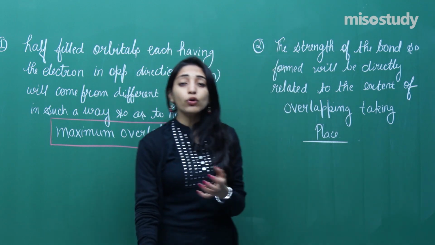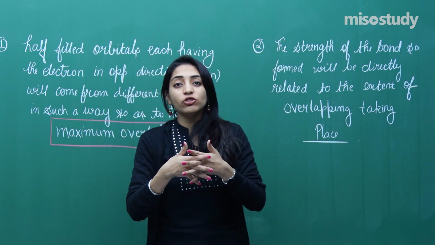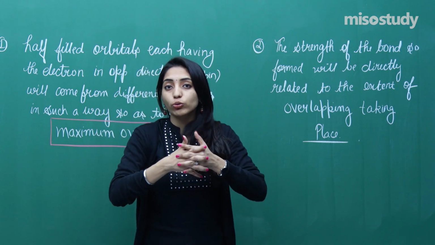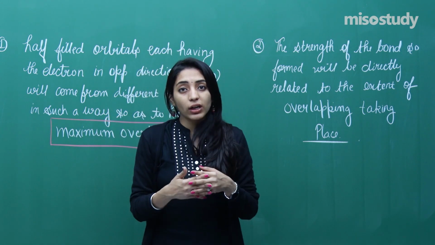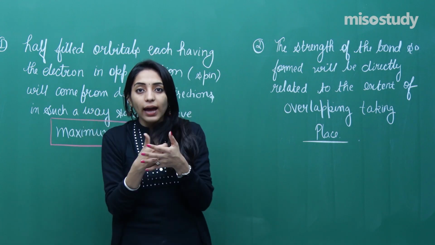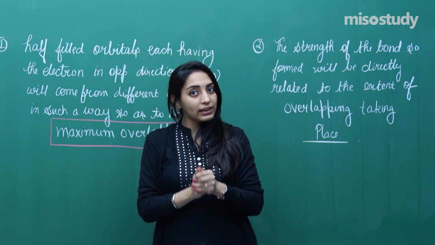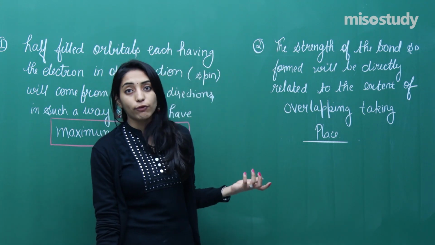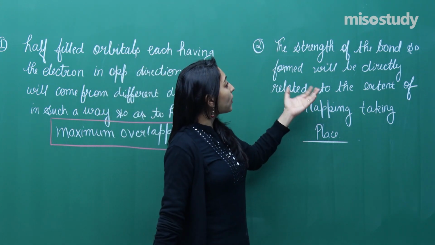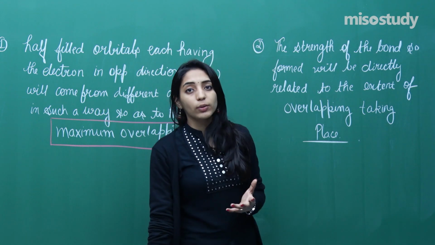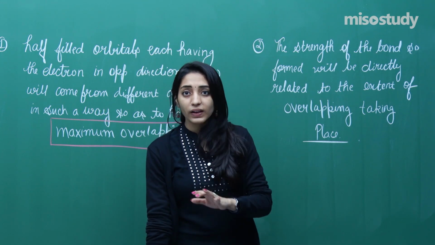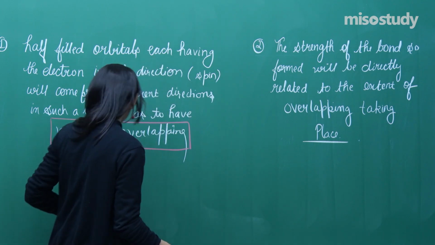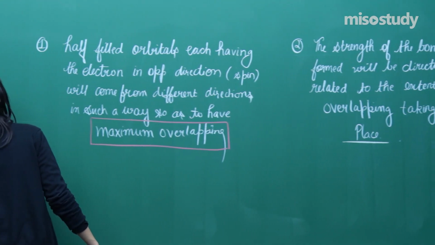If the two orbitals approach each other from whatever distance, but they are approaching very close to each other, and even after approaching close they are interacting, merging together very nicely, overlapping very nicely, then a stronger bond will be formed. So, if the extent of overlapping is more, we can say the strength of the bond will be more, right?